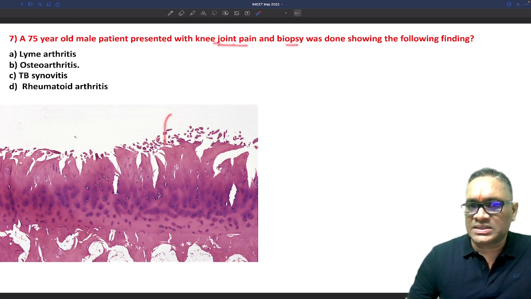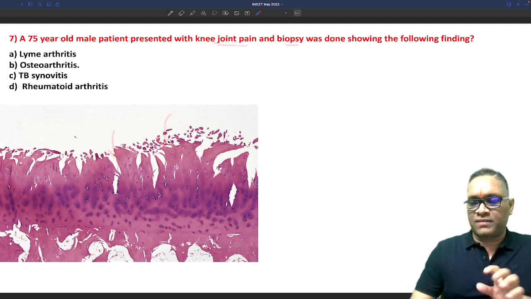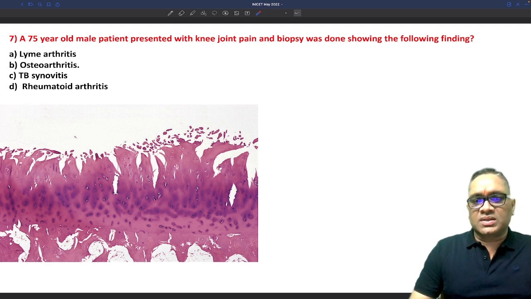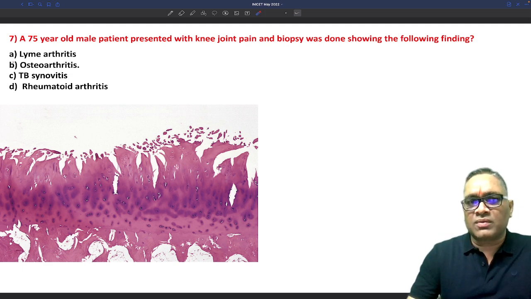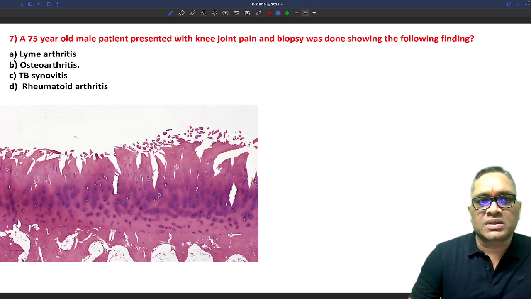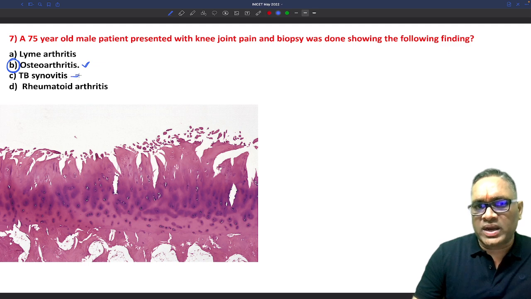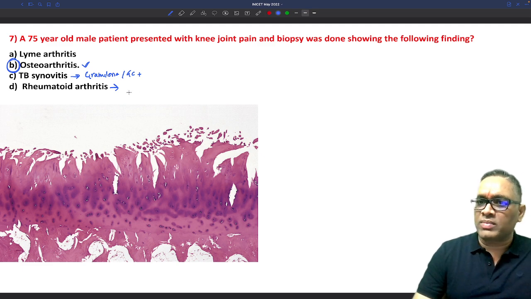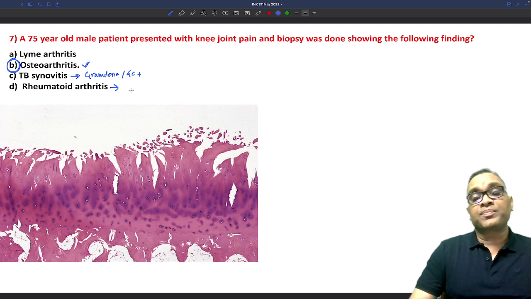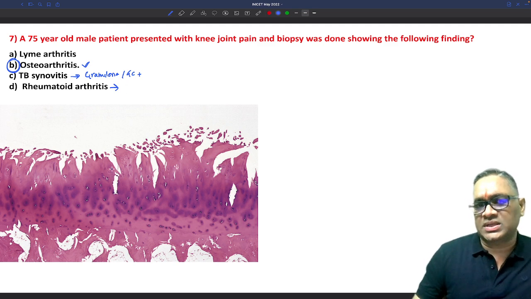Biopsy was given like this. If the biopsy was given like this, which I have got as feedback from one of my students, then this biopsy is very characteristic of osteoarthritis. So please remember, this is very characteristic of osteoarthritis. In TB synovitis, you will find granuloma. We are not seeing any granuloma. You will find giant cells, which are not seen here. In rheumatoid arthritis also you may see granulomatous lesions and giant cells, which are not seen here, or you will see a necrotic area, which is not seen here, right?